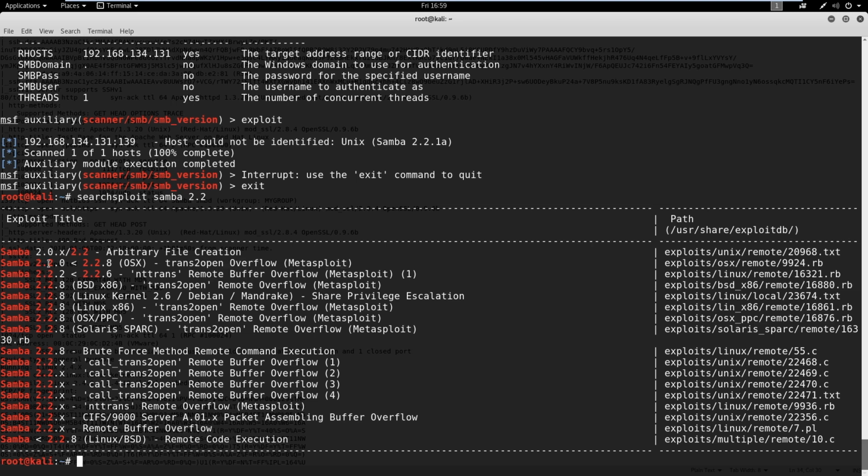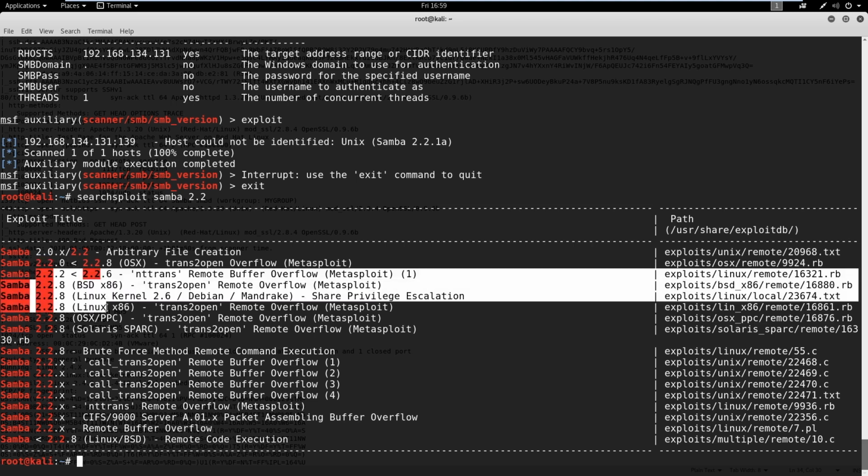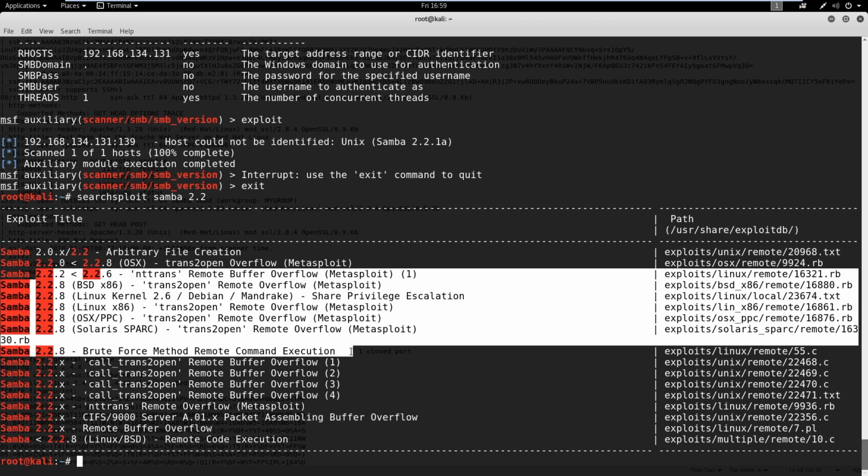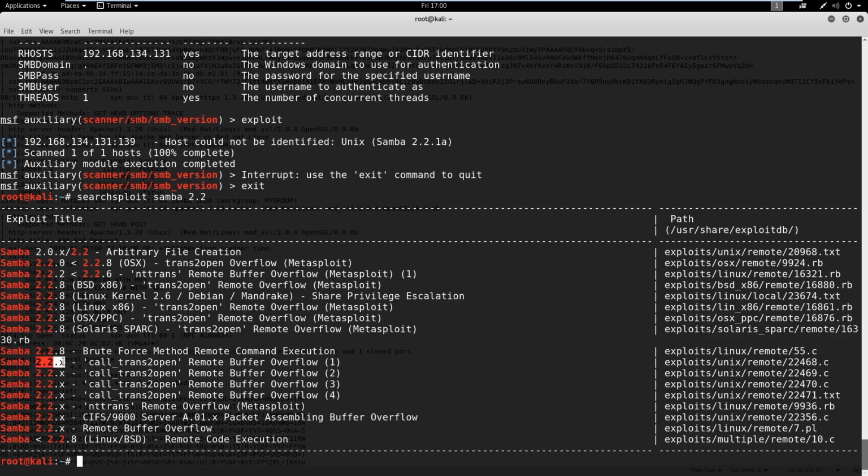And this falls right in line here, 2.2.0 through 2.2.8. So our 1a falls in line there. The rest of these, it looks like, if you scroll down here, they don't work. So not for us at least. So 2.2.2, 2.2.8. And if you come down here, 2.2.x, that might work for us.